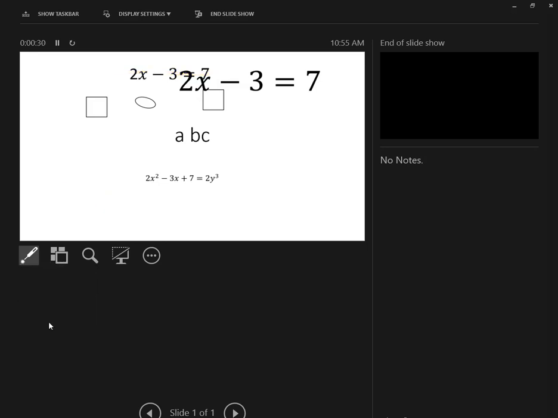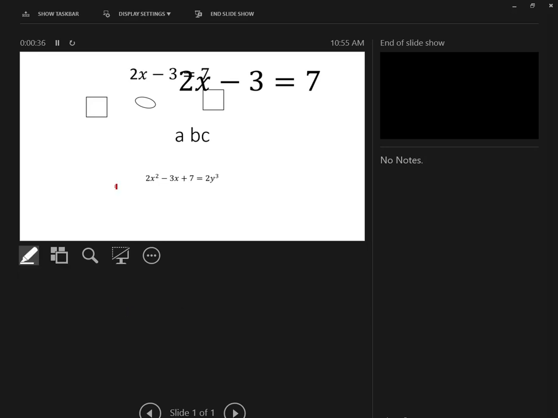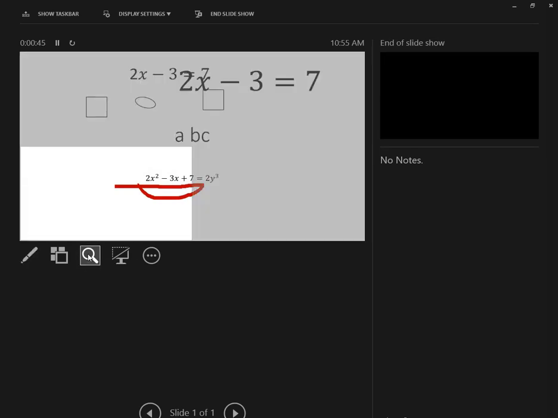You can erase all the ink. Now this is just the ink that was created during the presentation, not inking that was created when you made the presentation. Other options you have are to be able to see all the slides, which doesn't help much when we only have one slide. You can also zoom into a certain section of the screen.